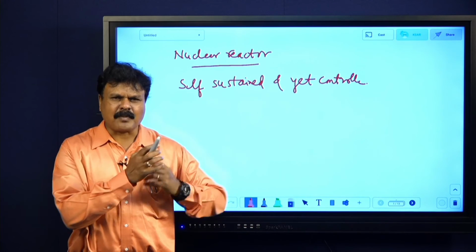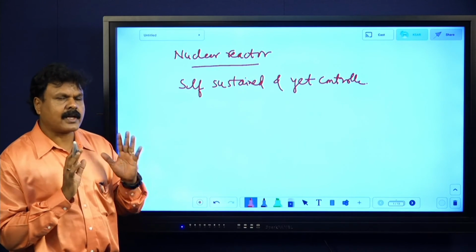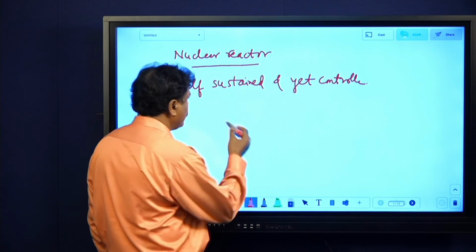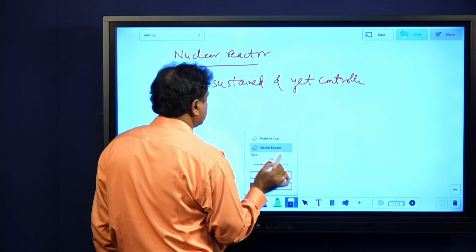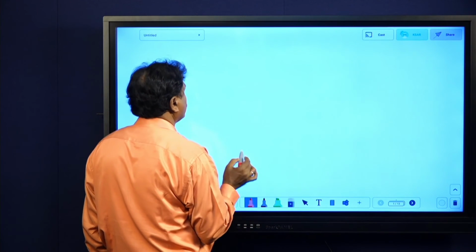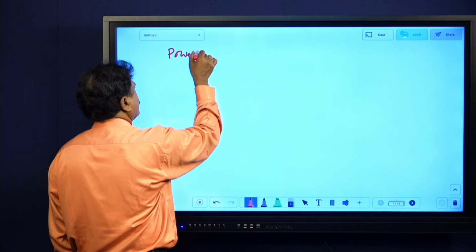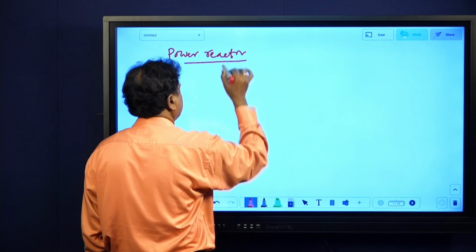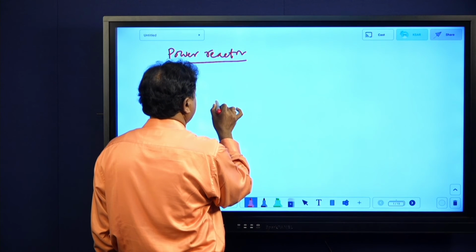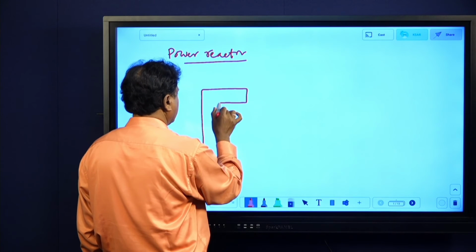I will talk about some parts of a nuclear reactor and how it works. A little quickly I will be going ahead. Self-sustained and yet controlled chain reaction takes place, that is nothing but a nuclear reactor. Here, the nuclear power reactor. In the NCERT book they have given one figure, that also you can write, or otherwise we can draw one more. It is like this. These are all the brick walls.